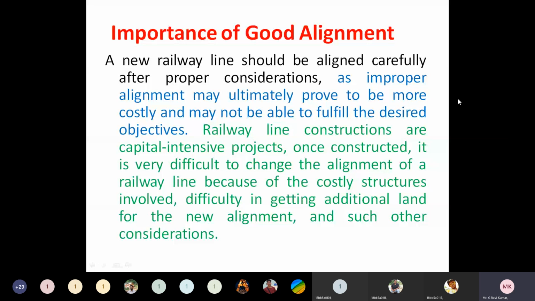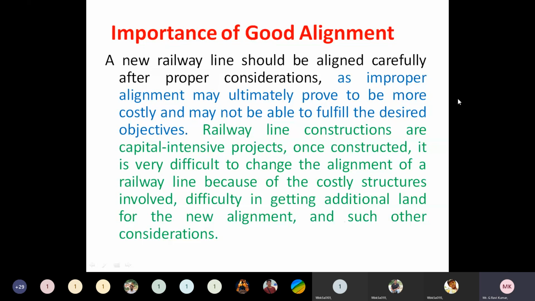Understand or no? And also, if we select the route which is flatter, then we can say that it is a good alignment. And if we select a route which contains rises and falls throughout, we can say it is not a good alignment. Understand or no? So when we can say an alignment is a good alignment, first of all it should be the shortest route. And it should be flatter. And it should be economic in construction.